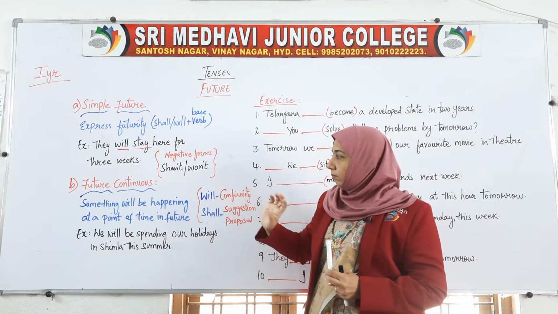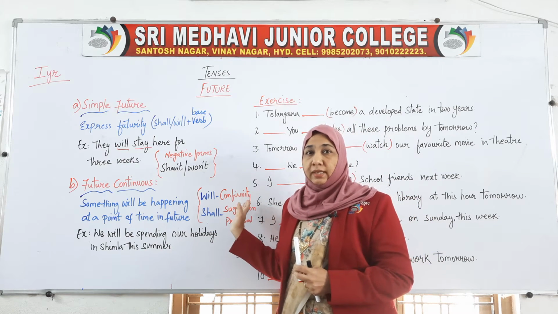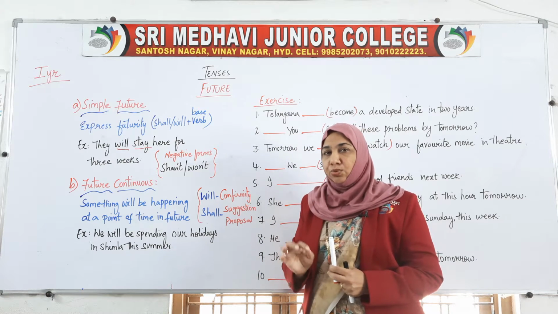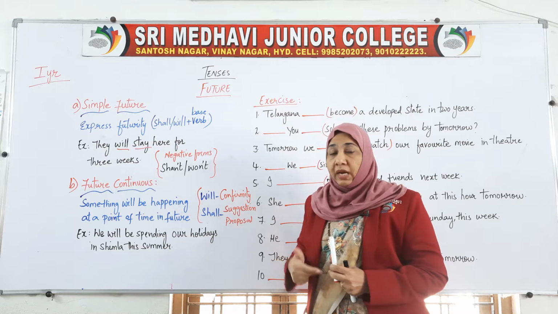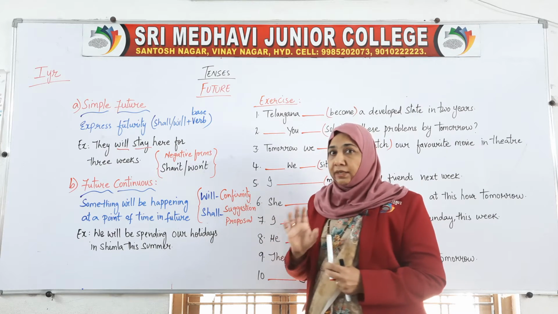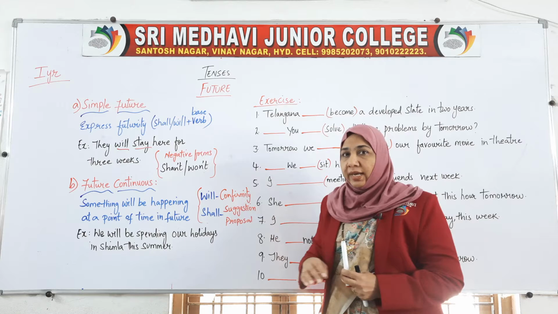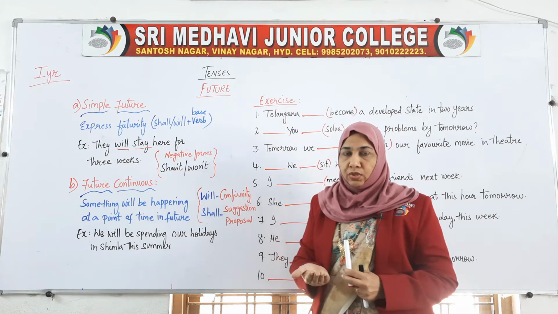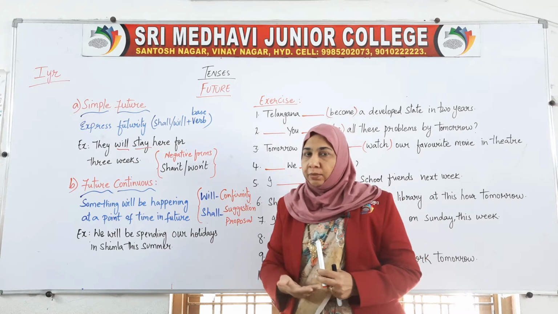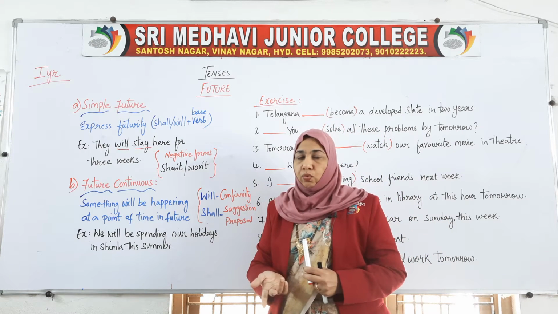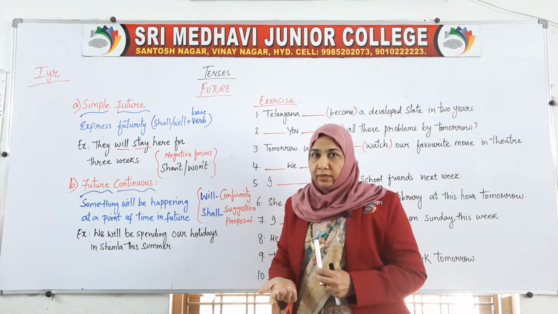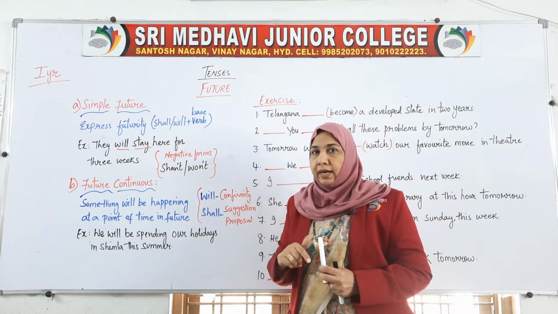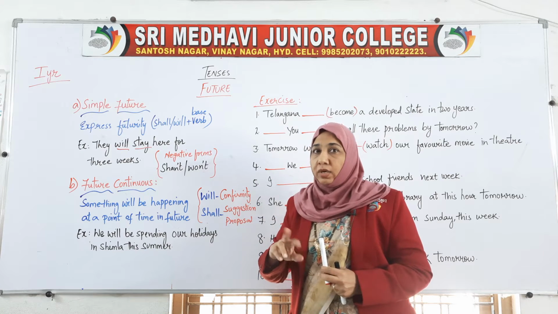And here will shows the conformity, the promise, like I will do this, I will come, I will write. That shows your conformity and the promise. Whereas shall can be used for suggestions or proposals. Shall I come in? Shall I come in means if you feel like that, if you allow me, then I shall come. I shall do that means this is not a promise.